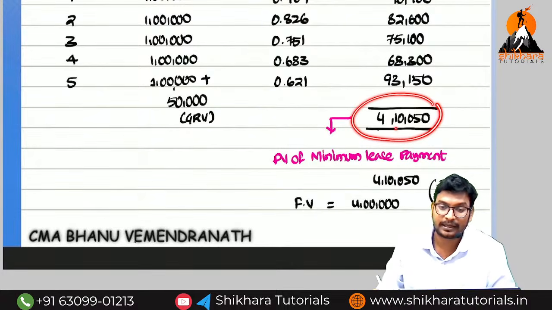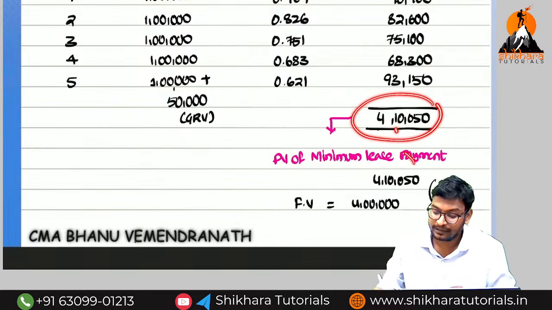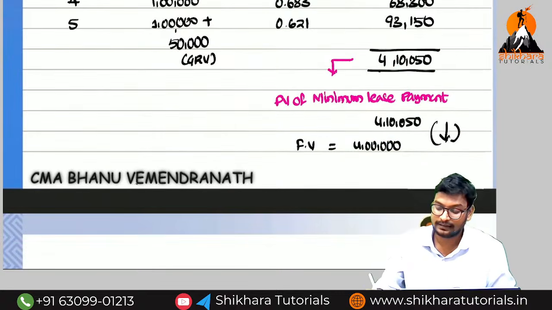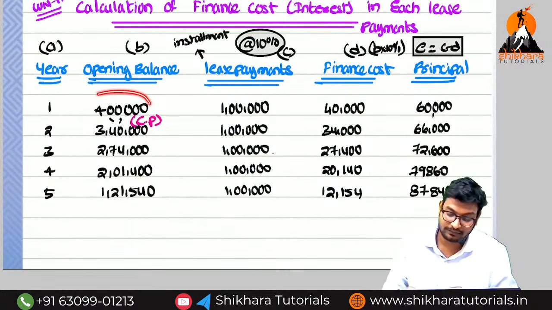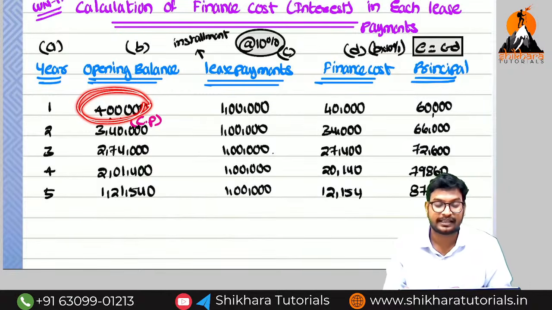This we need to compare with the fair value. If the fair value is less, we'll consider the fair value. If the present value is less, we'll consider the present value. Now in this situation, which value is less? Fair value is less in this situation. For that reason, what value do we need to start with? We need to start with the 4 lakh. What is the meaning of this 4 lakh? Nothing but the cash price as per the hire purchase basis.